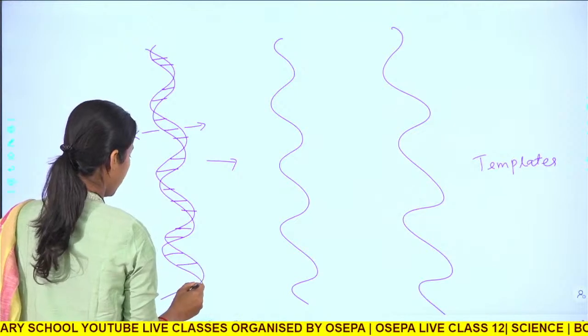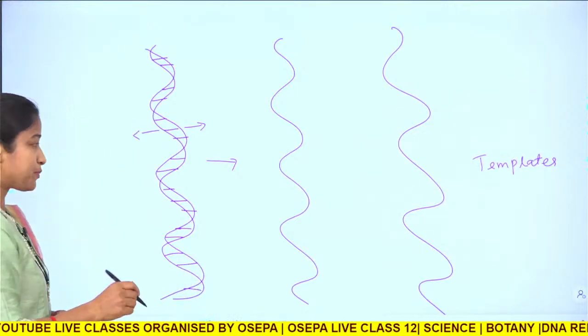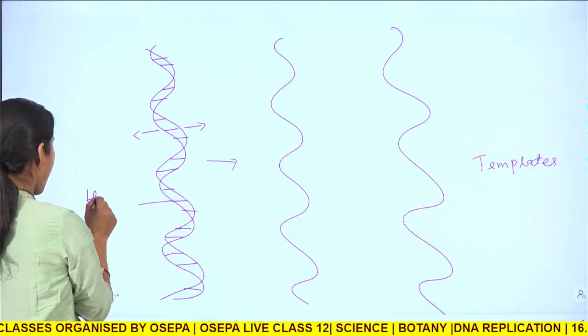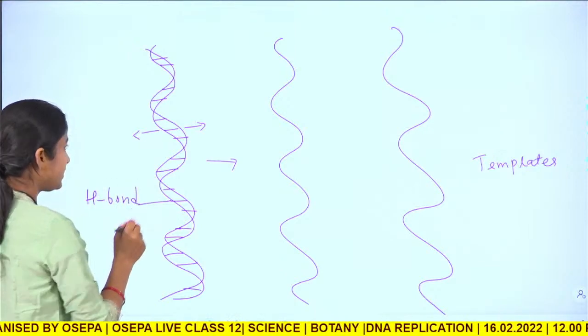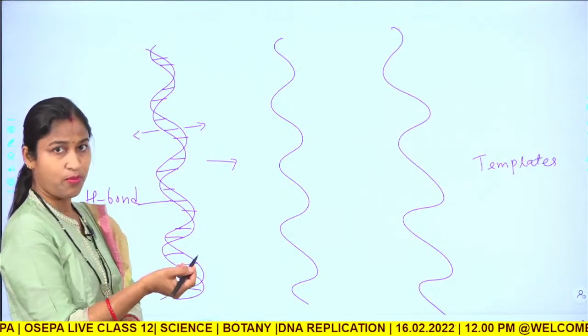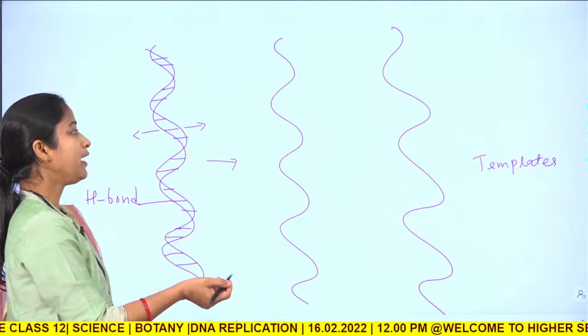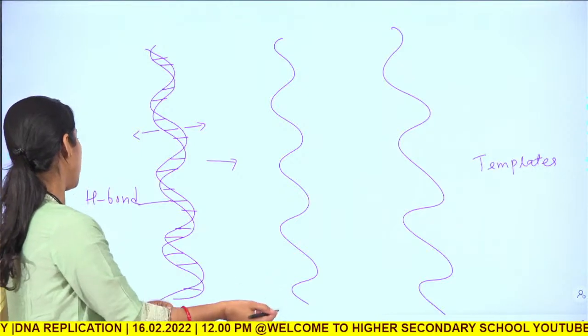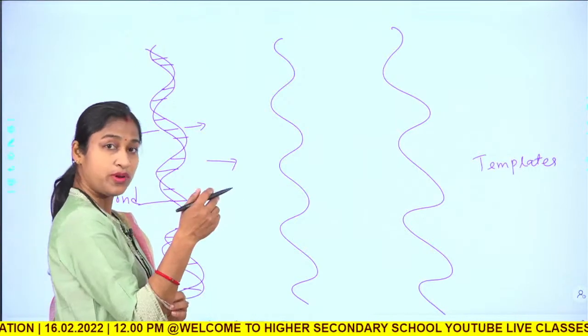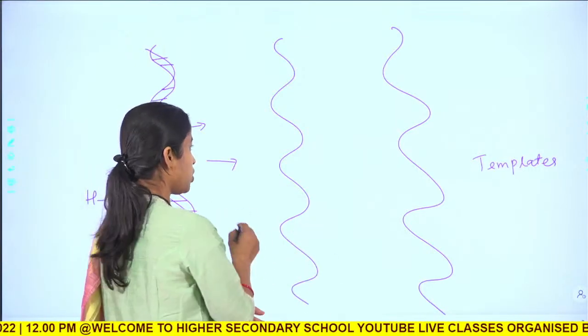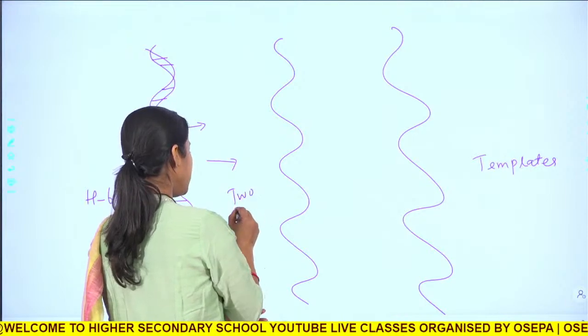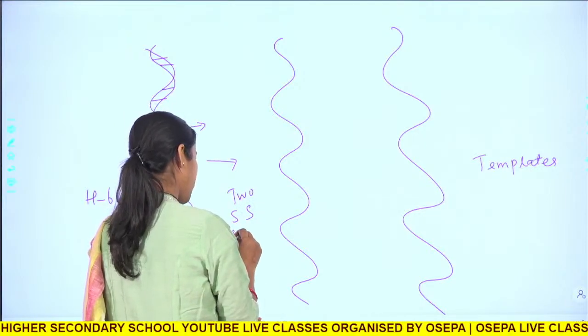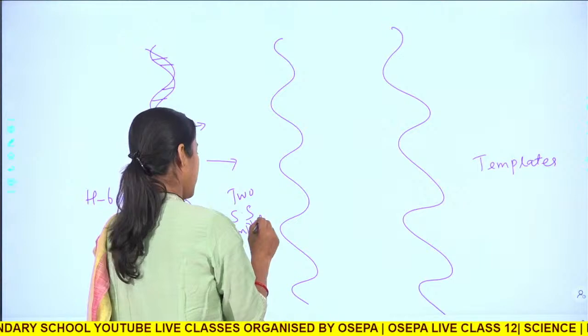So, how is the double helical structure maintained? It is maintained because of the hydrogen bond, and this hydrogen bond will first of all break and create two single stranded templates. Okay.